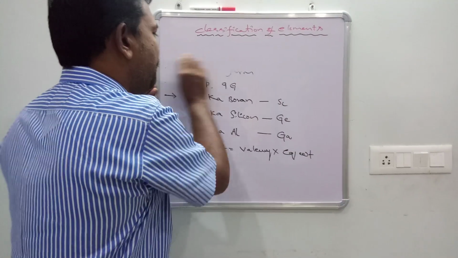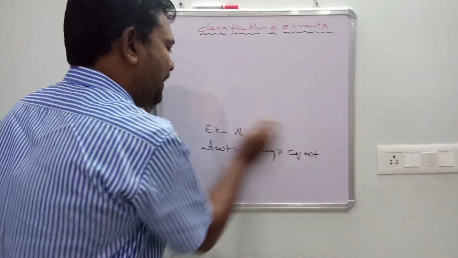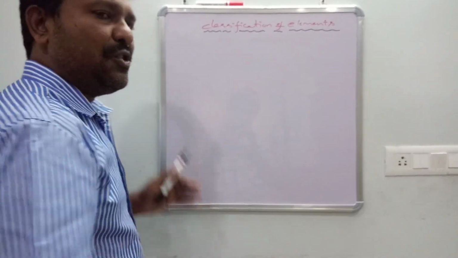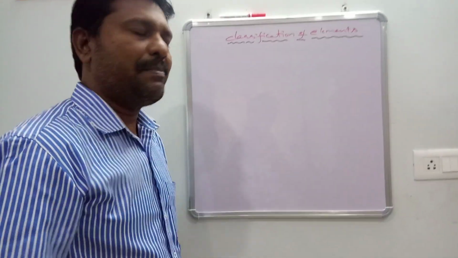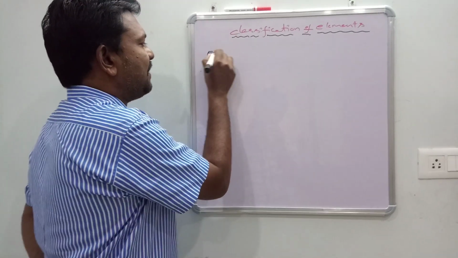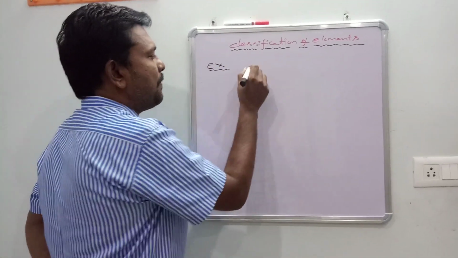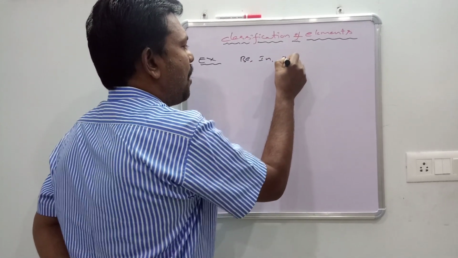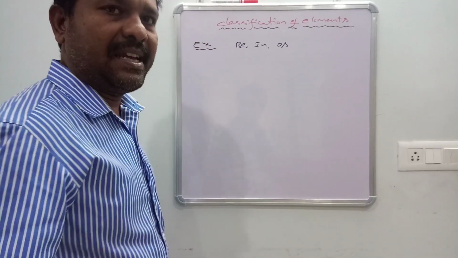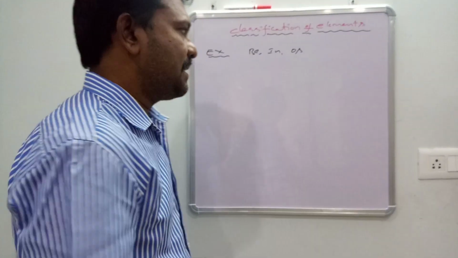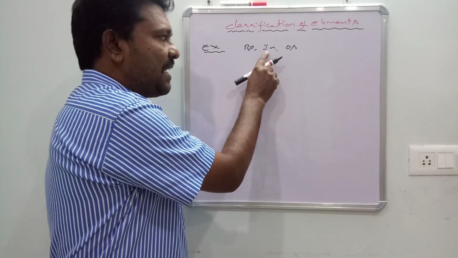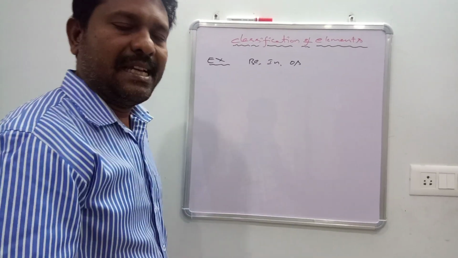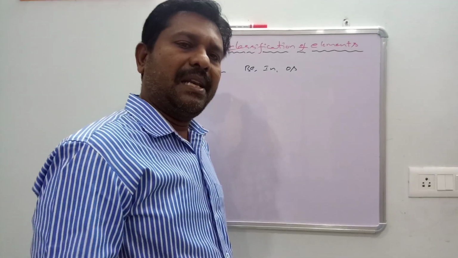This is a very important bit from the Mendeleev periodic table. Mendeleev corrected the atomic weight. Which elements' atomic weights were corrected by Mendeleev? Mendeleev corrected the atomic weight for beryllium, indium, and osmium. These 3 elements' atomic weights were corrected by Mendeleev.